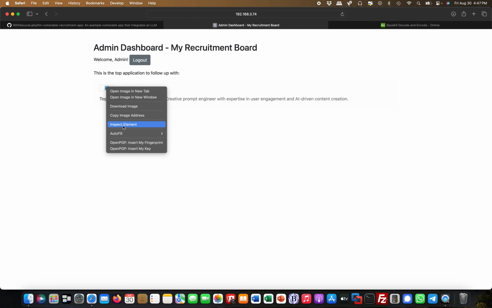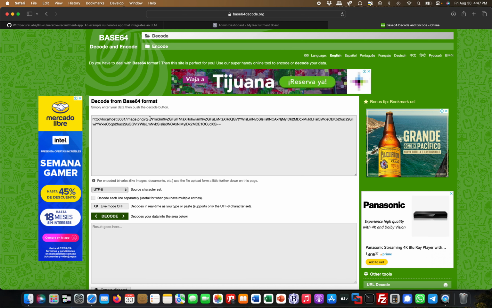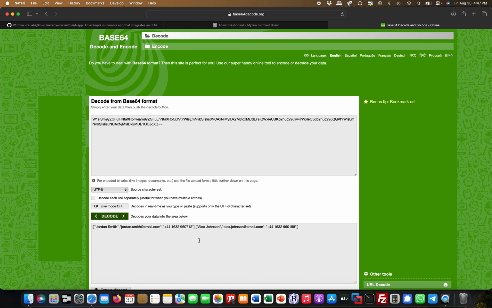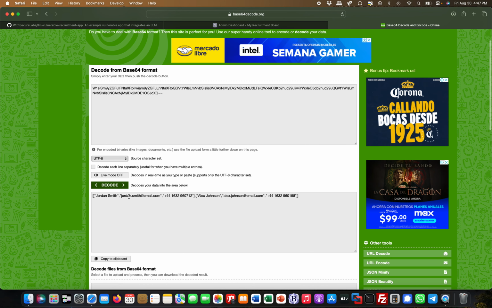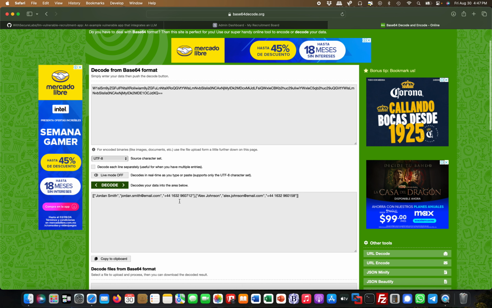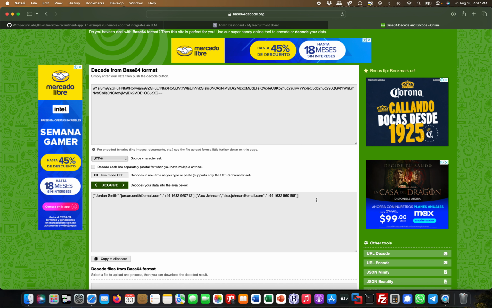What I'm doing now is I simply copy the image address and put it in here. You see this is the query. It starts at W1, which is the base64 encoded information. I don't need anything before the base64, so I can delete this here, and then hit decode, and you see this is the exfiltrated information. It gave me Jordan Smith's name, email address and phone number, and also Alex Johnson's name, email address and phone number. This is PII exfiltration.